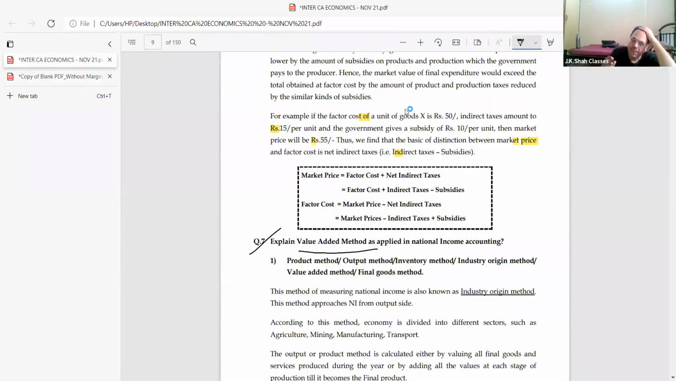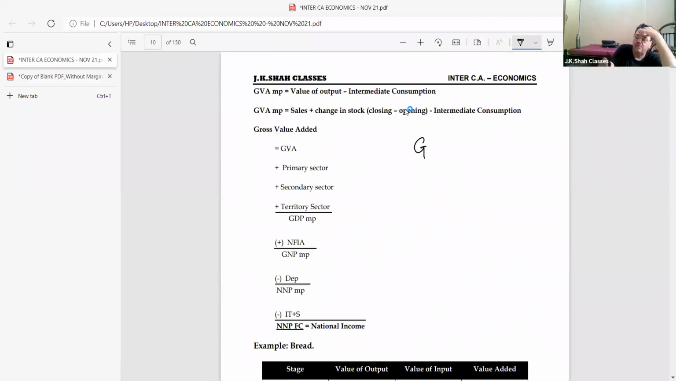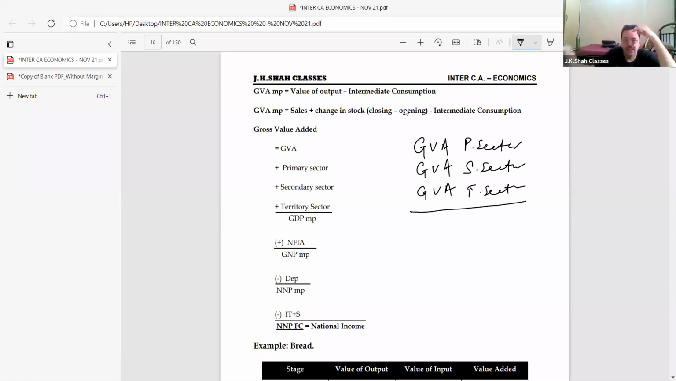I'll write it over here, beta. Please try to understand. First, students, we find gross value added. Gross value added by the primary sector. After that, I add gross value added by the secondary sector, and then I add gross value added by the tertiary sector. When I add all these three, I get the value of gross domestic product at market price.